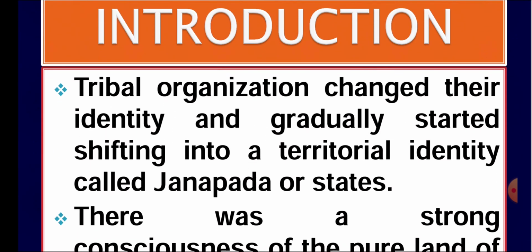In the beginning of this chapter, we will see that there were some tribal organizations in the ancient period, because this chapter begins with the story of a boy, Shankran.